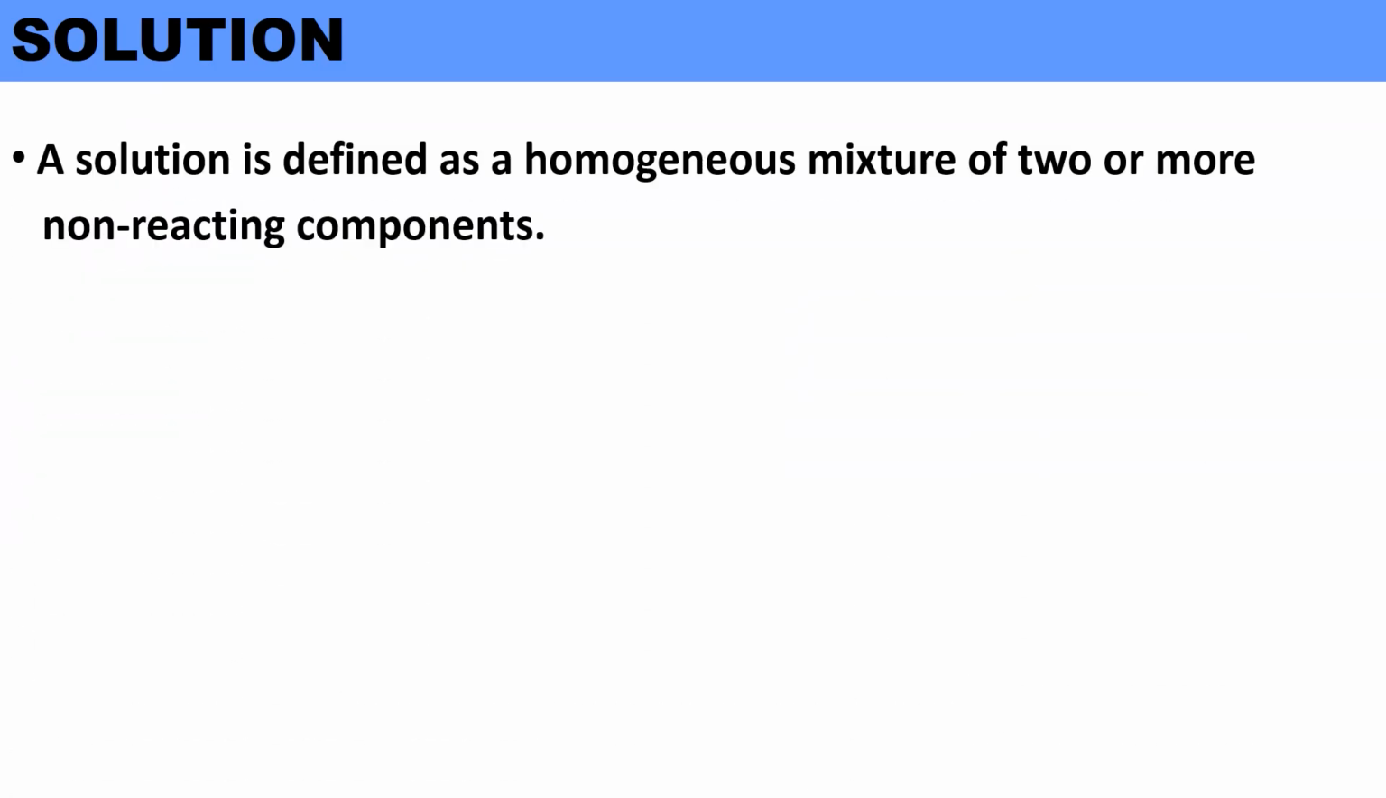A solution is defined as a homogeneous mixture of two or more non-reacting components. What is a mixture? A mixture is a physical blend of two or more components, each of which retains its own identity and properties in the mixture. What does the term homogeneous mixture indicate? A homogeneous mixture is a mixture in which the composition is uniform throughout the mixture.